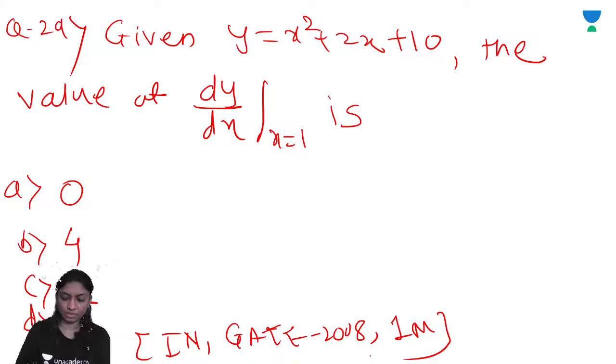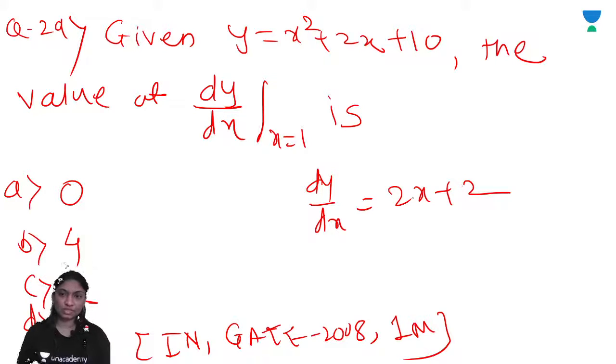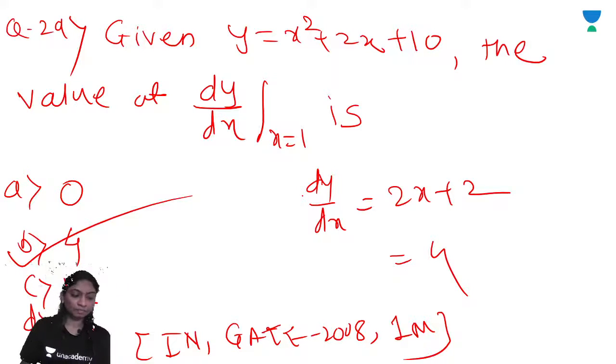Let's see the question. Y is given; take the derivative and put the value of x equal to 1. The answer is 4.